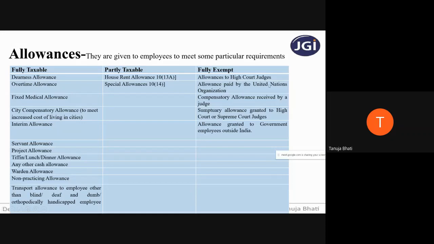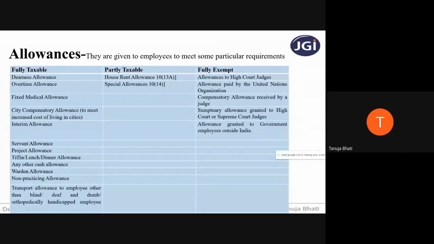Allowances if paid by UNO. UNO is United Nations Organization. If any allowance is paid by UNO, it will be 100% exempt. Next is compensatory allowance received by a judge. If a judge of a court, Supreme or High Court, is receiving any compensatory allowance, remember, fully exempt. Sumptuary allowance granted to High Court or Supreme Court judges.